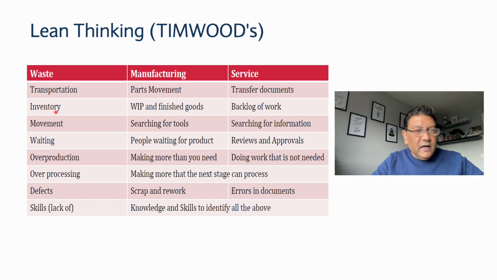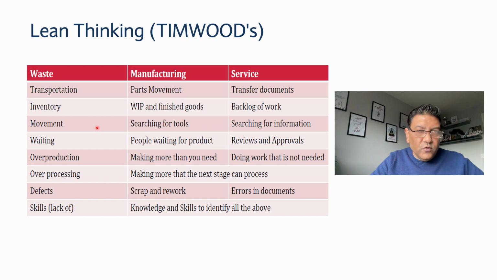In inventory, it could be the inventory within work in process, and we are going to learn about work in process later on in Unit 6, and the finished goods: the inventory of components and material within the working process or before it, and the inventory of finished goods after manufacturing. In service, it could be the inventory of backlog of work. We have a lot of work to do, but we cannot complete the activities on time. That could be a waste as well.